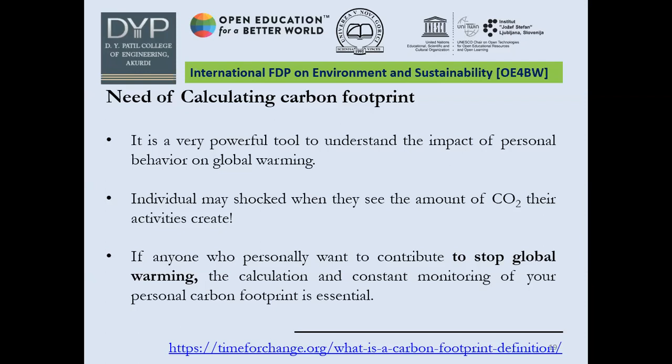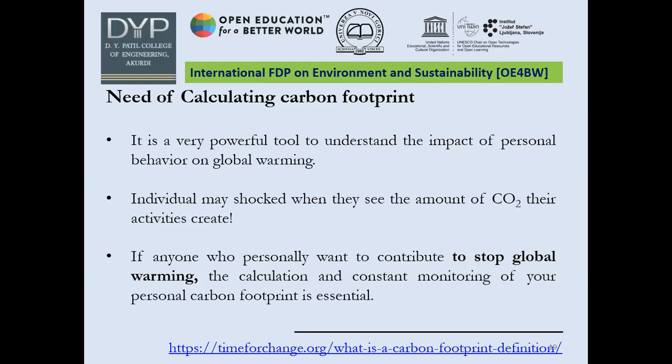So carbon footprint is a very powerful tool to understand the impact of personal behavior on global warming, because carbon footprint is nothing but anybody's activity through which certain kind of emission will be there, where the greenhouse gases or greenhouse emissions may affect the overall environment's performance, right?